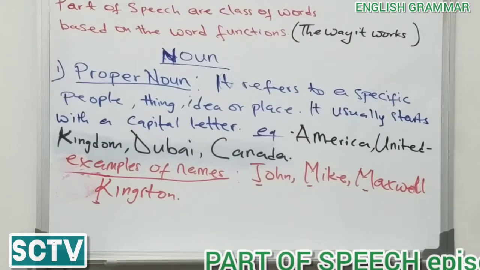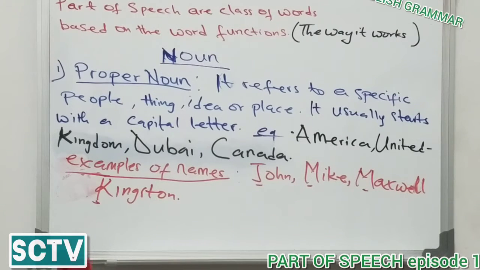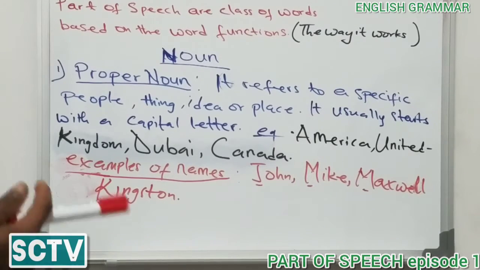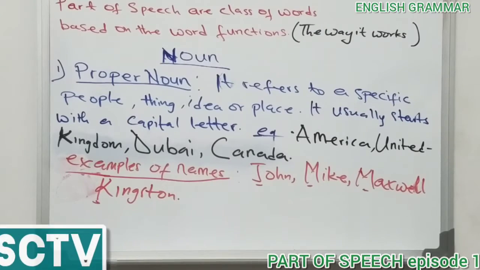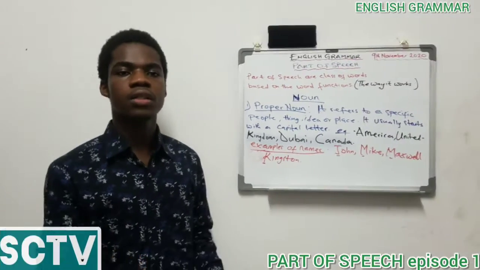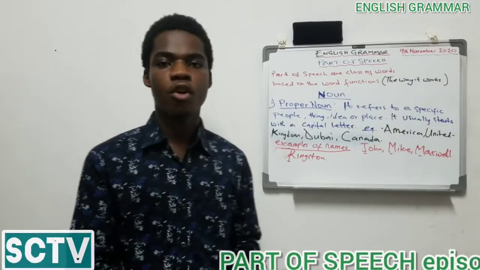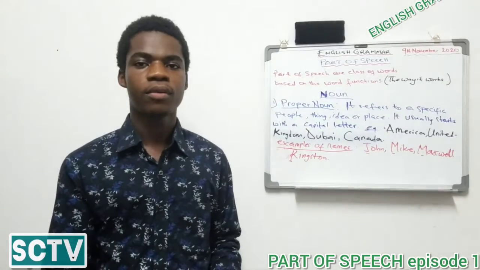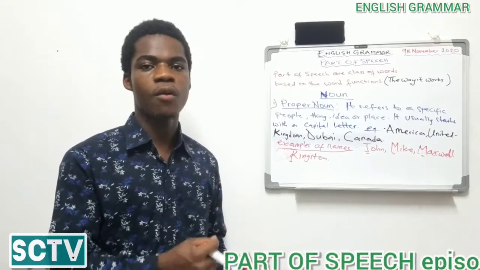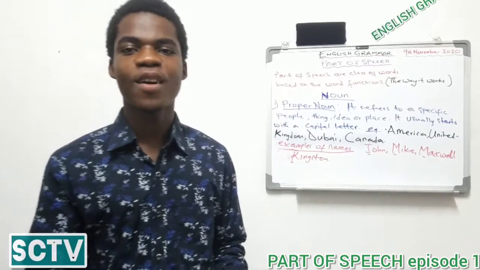We said a noun is a person, animal, place, or a thing. And then we got to know the examples of the noun, of a place, thing, and idea. Then we also found out that we have the divisions of a noun. There are 6. We have the proper, common, abstract, concrete, countable, and then uncountable. And now we've dealt with the proper noun, and we'll finally end on the common noun. So let's go on the final one of the division of a noun, which is the common noun. The next time we will continue with the other ones.